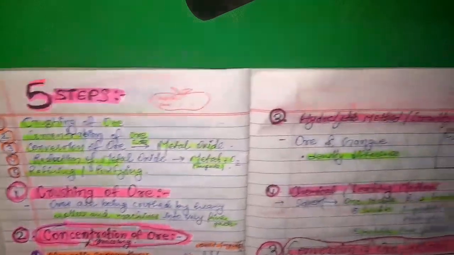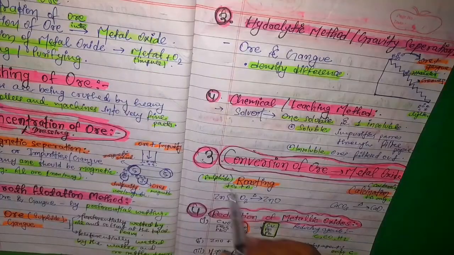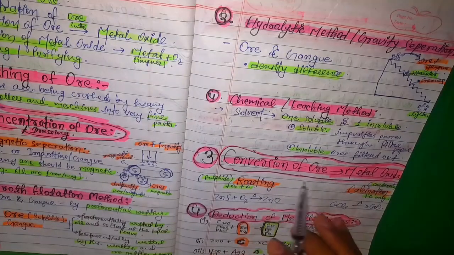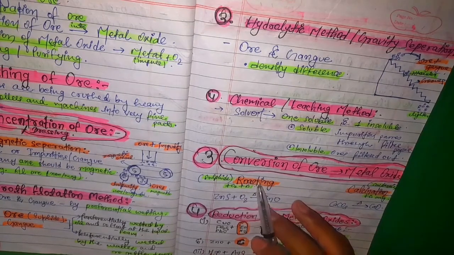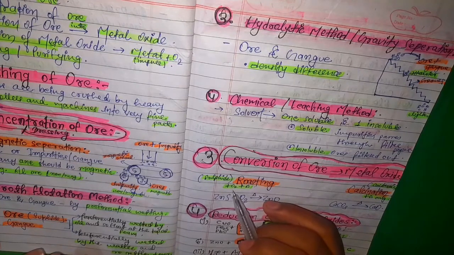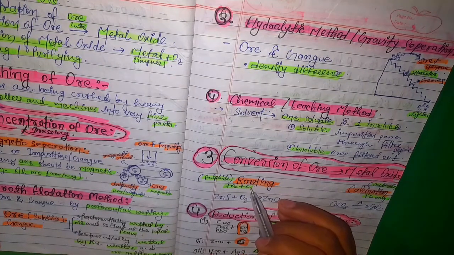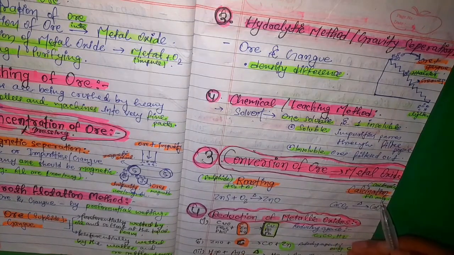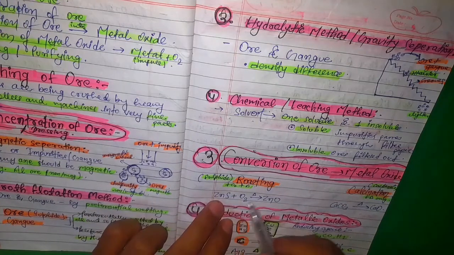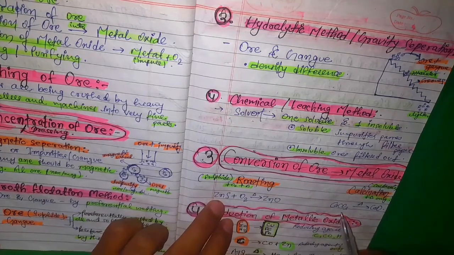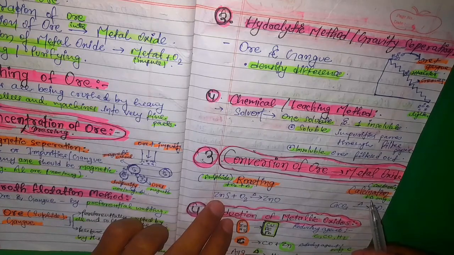But for that we have to see one more, that is conversion of ore into metal oxide. For this we have two processes, roasting and calcination. In roasting, oxygen plus heat is used, but in calcination only heat is used. The reaction in which oxygen is not present is done by roasting, and the reaction in which oxygen is already present is done directly by calcination.